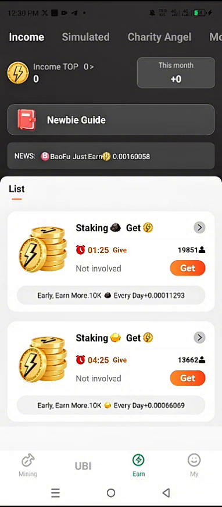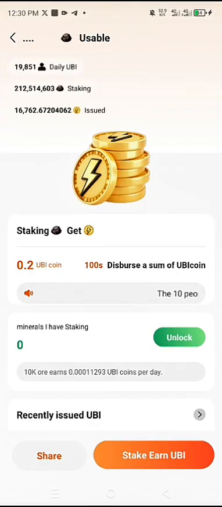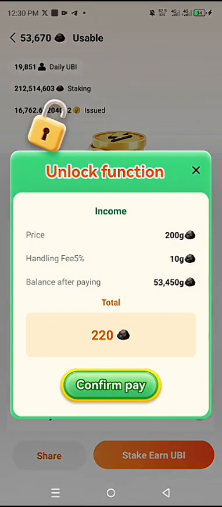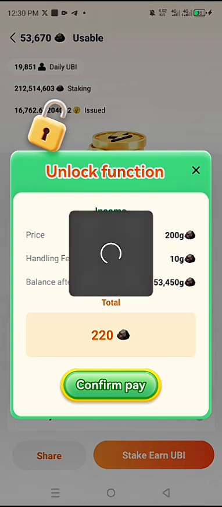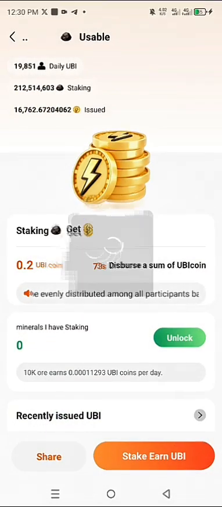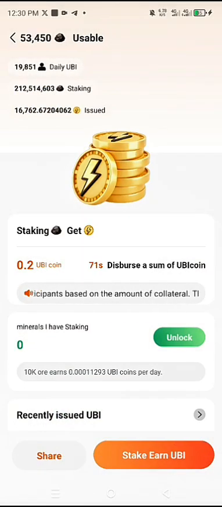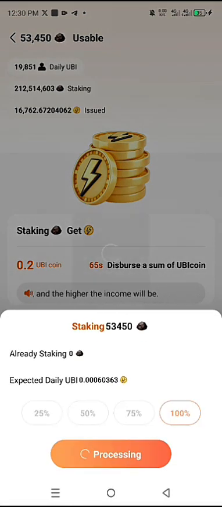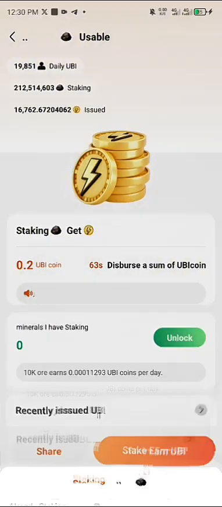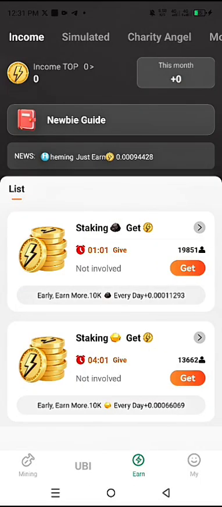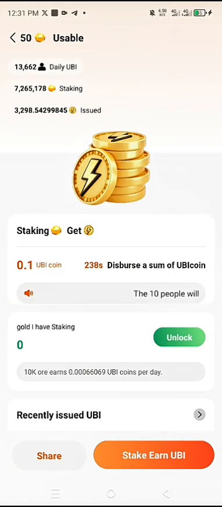All right, so now you can click on get, then you click on stake UBI. This is another means of earning UBI on this platform. All the ore and the gold ore that we are accumulating from the mining section are to be staked. So you have to make sure you stake 75% or 100% of everything, unless you want to play the in-game.